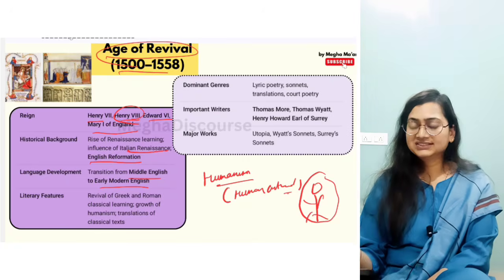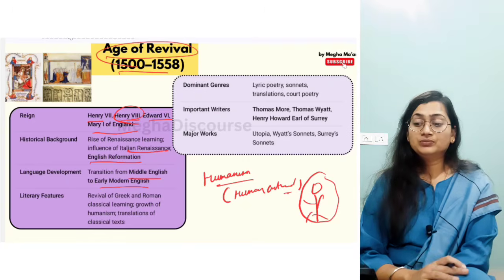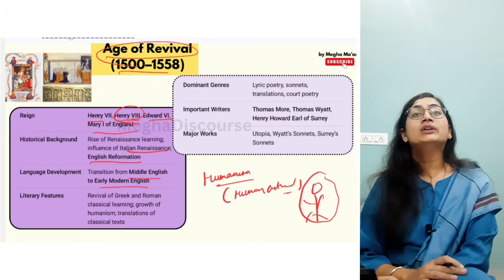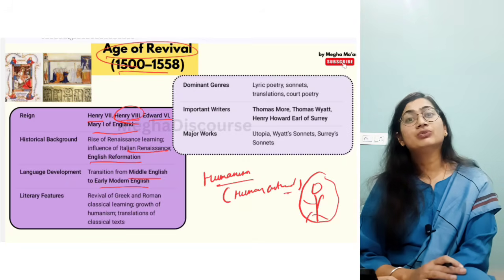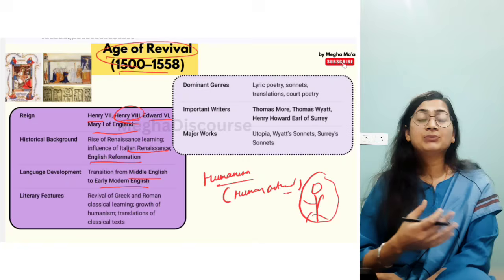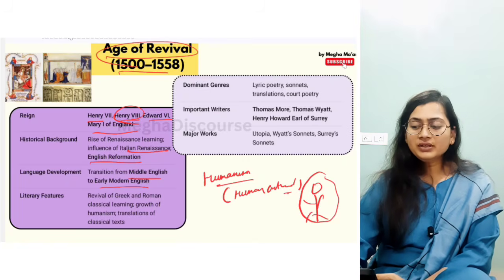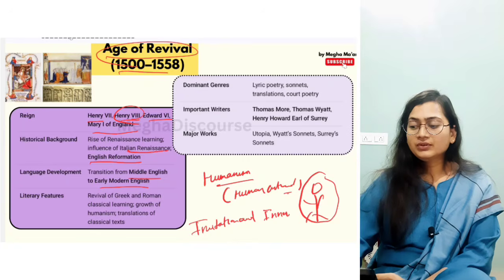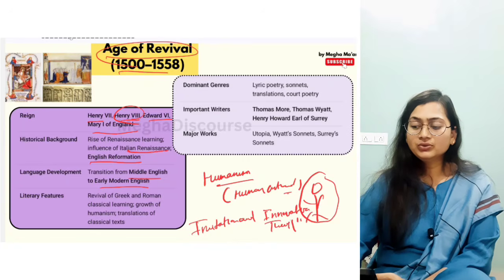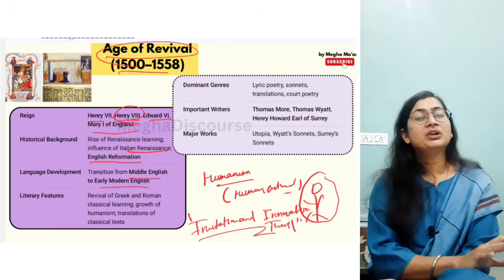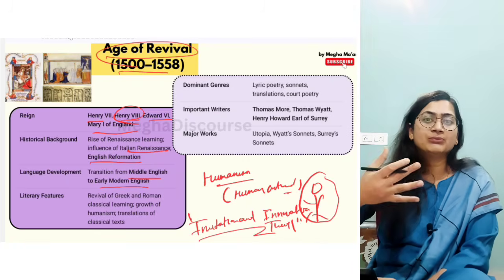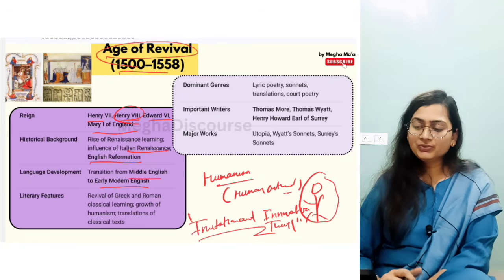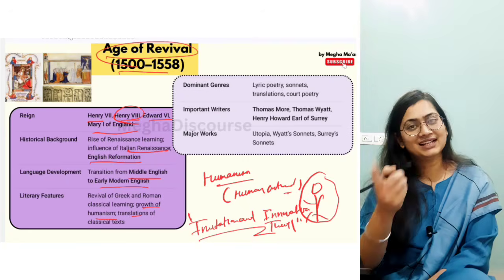So what happened next? The revival of classical learning, because this is a revival. In classical learning, we have Greek literature and Roman literature. Now they are working on the Latin language, and on the German language. Now they are working on Roman literature. Now they are adapting it. So you can say there is an imitation and innovation theory. This is the important point to note here. First you imitate your classical learning, then you change something and re-innovate that particular thing. So you will find translation in this age of revival. So: growth of humanism, translation of classical texts, as I told you.